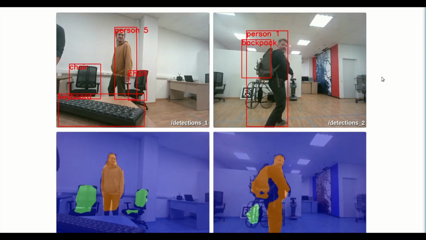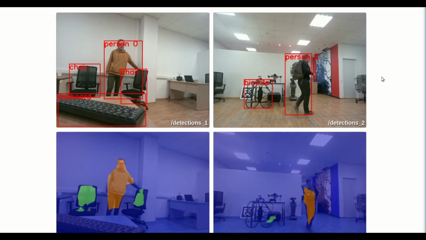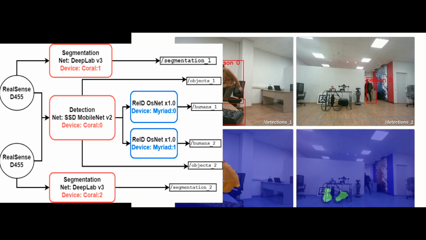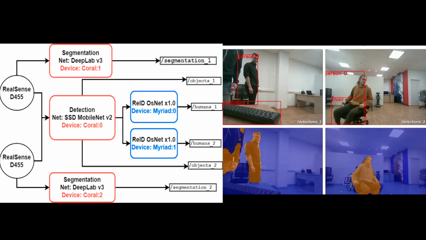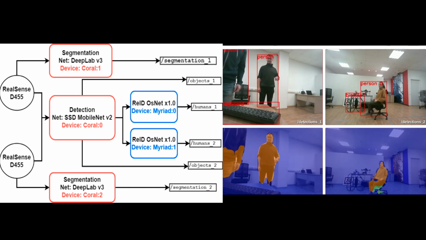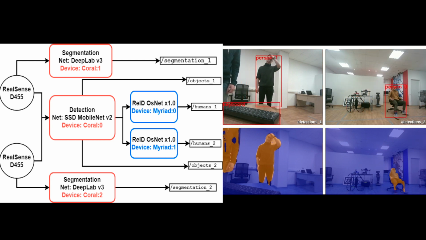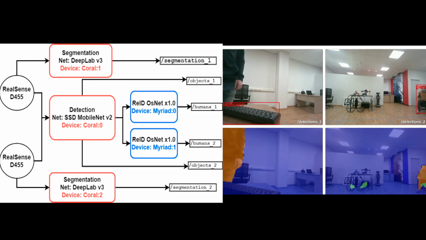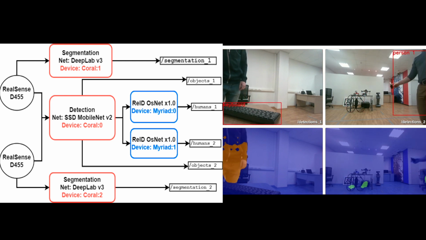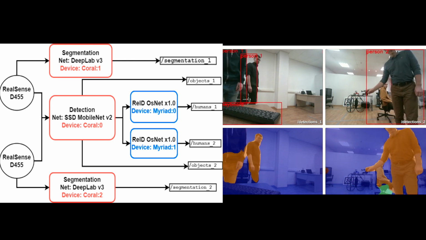Detection net is based on SSD MobileNet architecture and runs on first Coral device. Inference time is only 8 milliseconds, so one Coral device can process 230 FPS streams in real time. Should a person be detected by first net, it is cropped from the frame and passed to the person re-identification net.